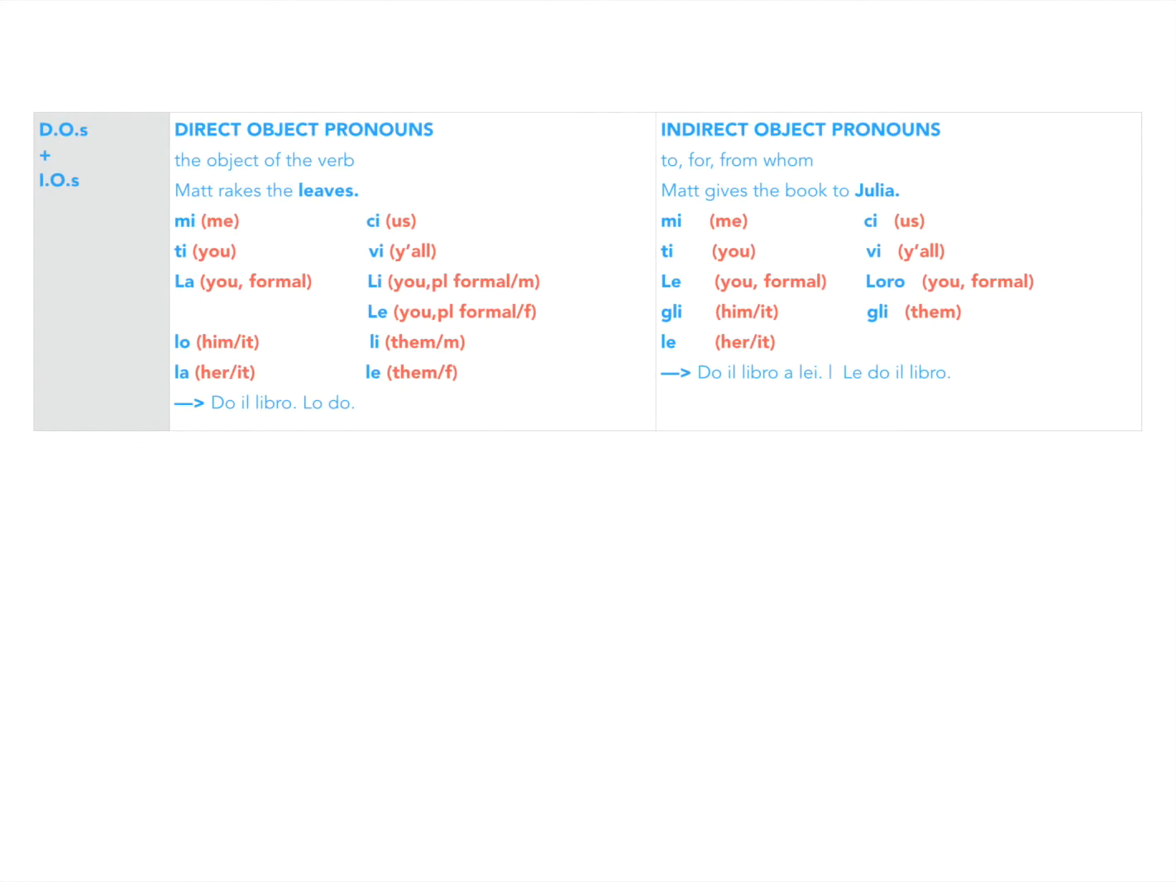Let's talk about how we did that. Do il libro a lei means I give the book to her. We want to say I give her the book, or I give the book to her. So lei is the word we need to replace, and that means her. Let's look up and pick the right indirect object pronoun. It's le, L-E. We will put that indirect object pronoun in front of the verb. Le do il libro. This week you're going to memorize these, a block of direct object pronouns and a block of indirect object pronouns. Later in the year, we're going to practice putting these in the right place in the sentence.